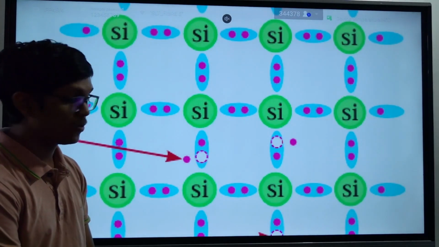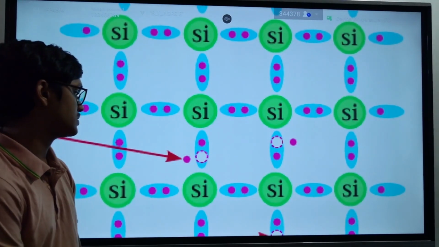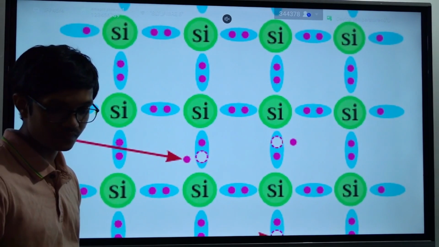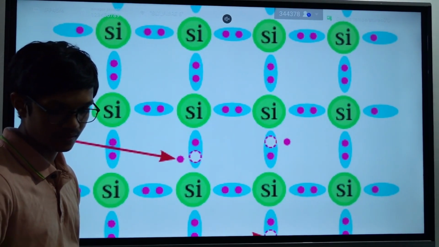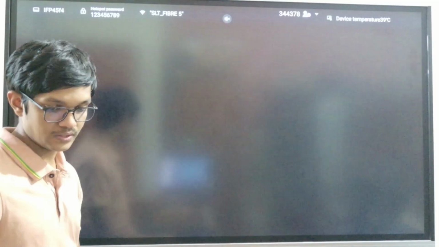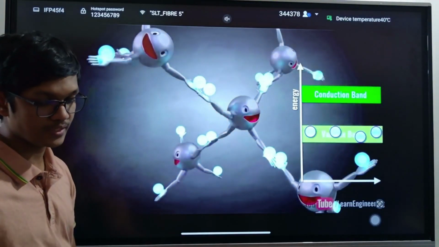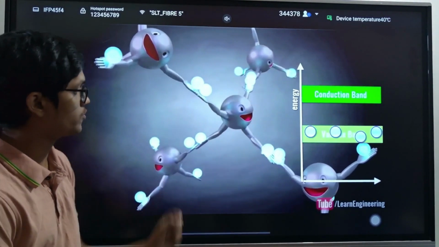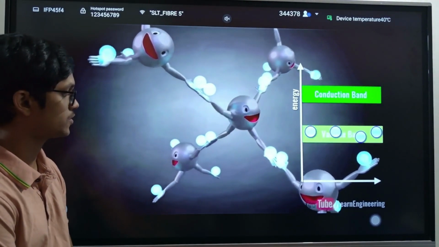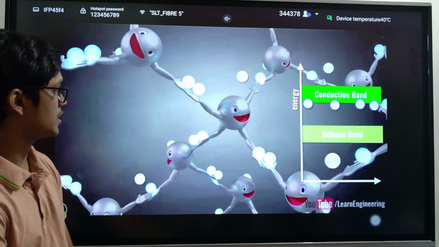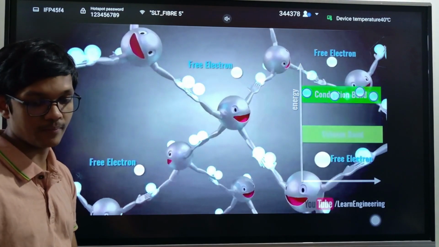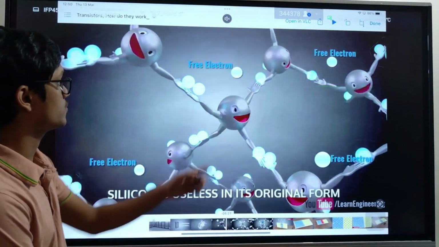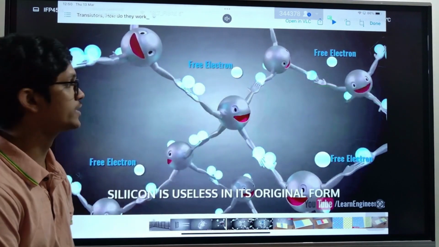So this is how it actually looks in the bond. Due to high kinetic energy, some electrons come out of these bonds. Now these electrons have the ability to move freely.